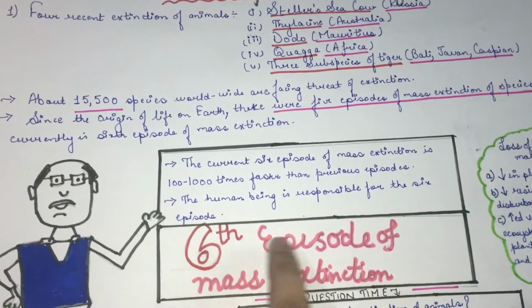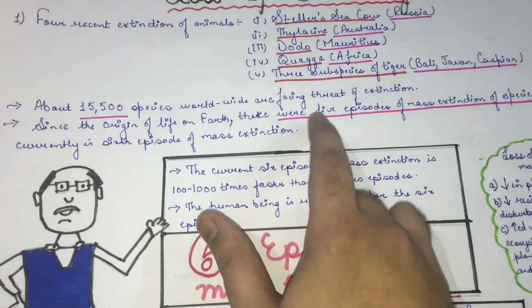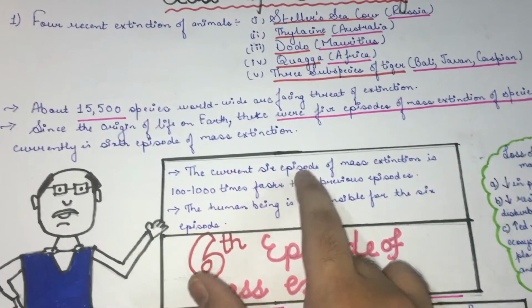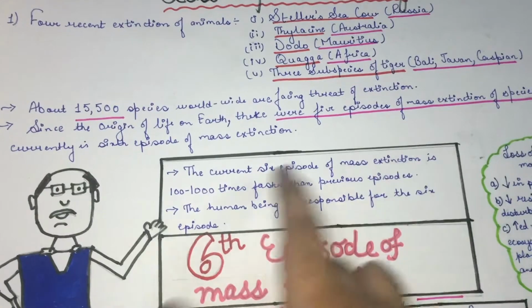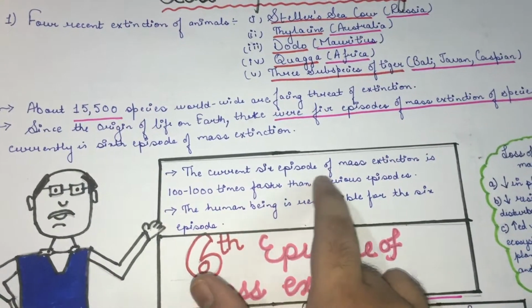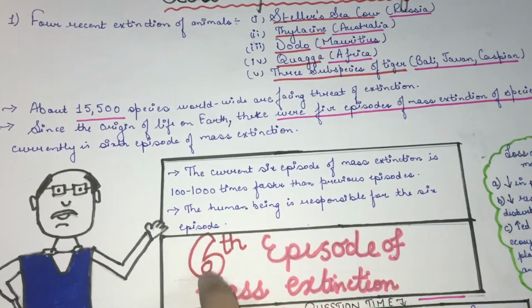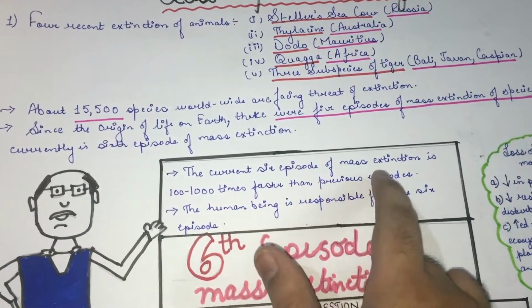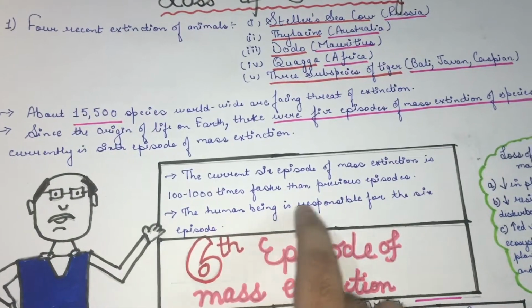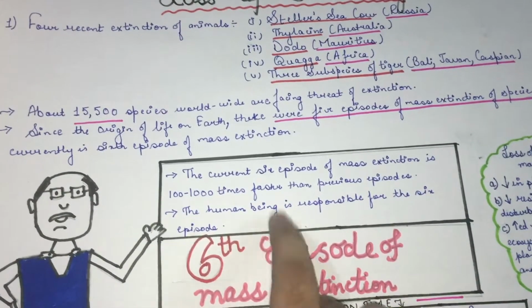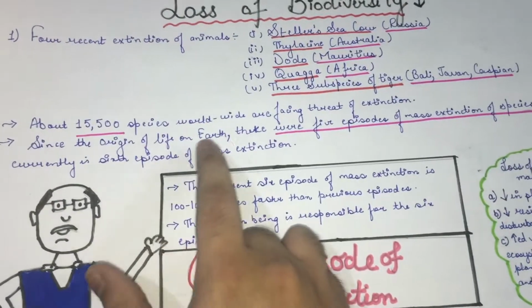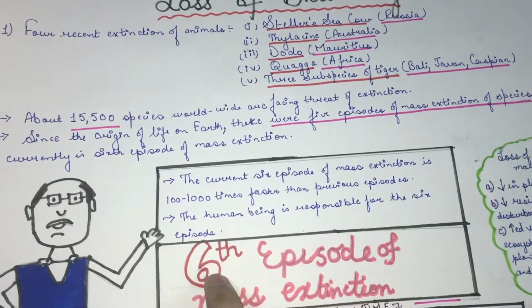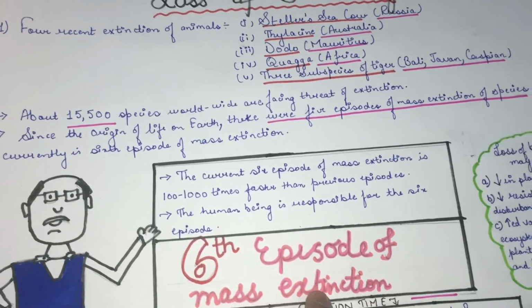So how does this 6th episode of mass extinction differ from the first 5 episodes? The current 6th episode is 100 to 1000 times faster than the previous episodes, and human beings are responsible for it. So remember, since the origin of life there were 5 episodes of mass extinction, and the current one going on is the 6th episode.